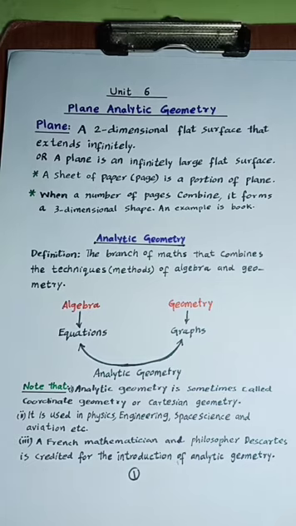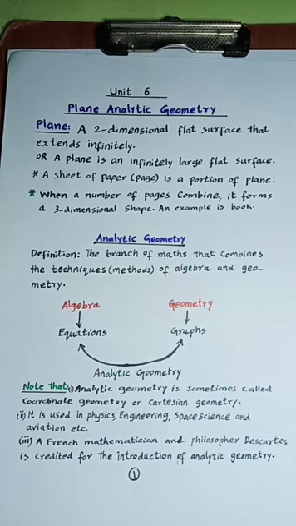Now we come to the definition of analytic geometry. Dear students, on the screen you observe the definition. The branch of maths that combines the techniques of algebra and geometry is called analytic geometry. Analytic geometry is used in physics, engineering, space science, aviation, etc.